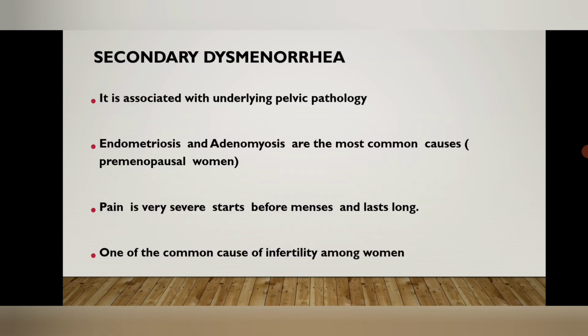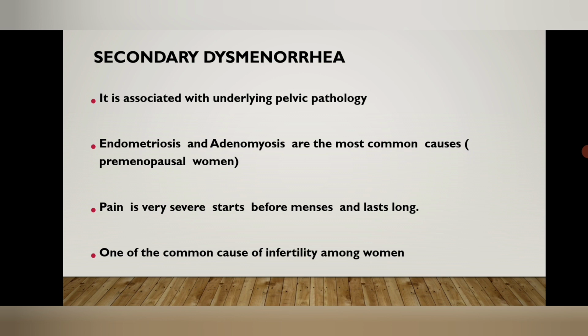Next is secondary dysmenorrhea. It is associated with underlying pathology. Endometriosis and adenomyosis are the most common causes of secondary dysmenorrhea. The pain is very severe, starts before the menses and lasts long. The menstrual cramps are associated with very large clots in the menstrual blood, and endometriosis is one of the most common causes of infertility among women.